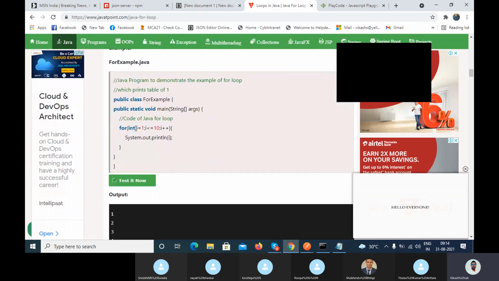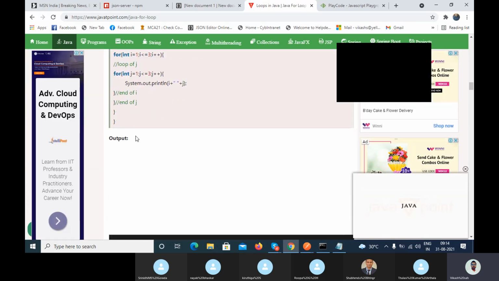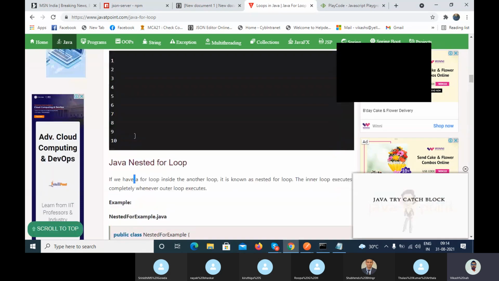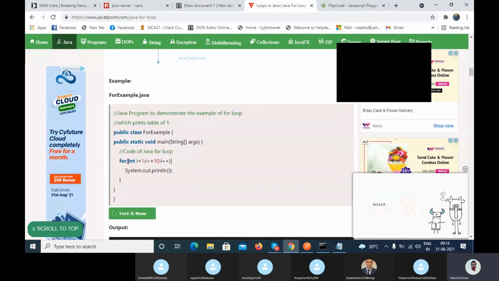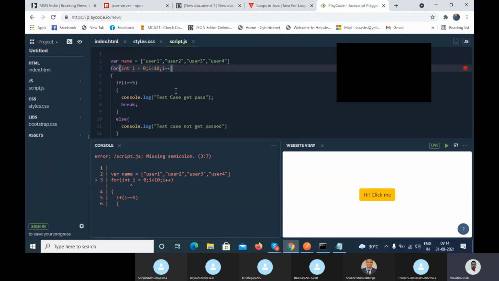Here you can see int. Because in Java we use different data types. In JavaScript we use var, let, and const.